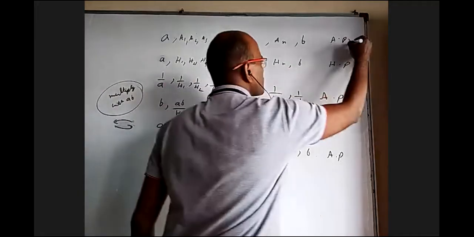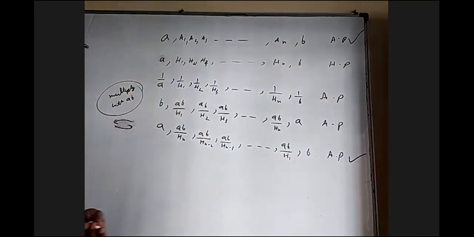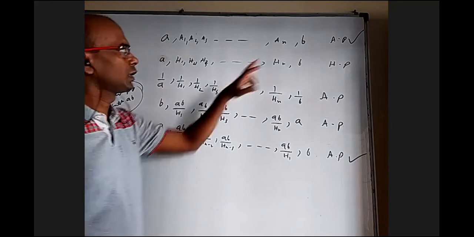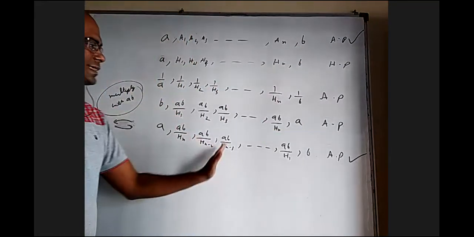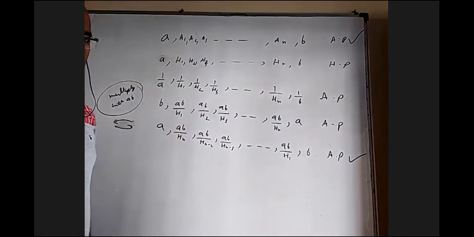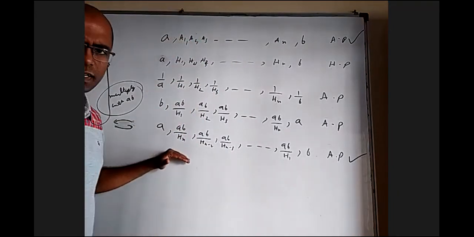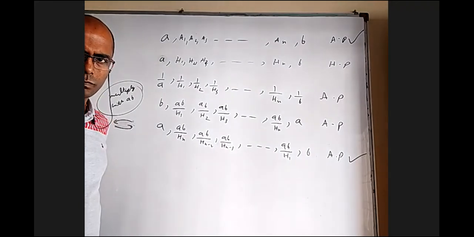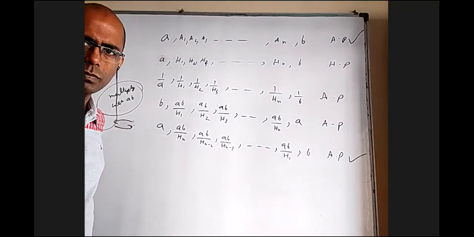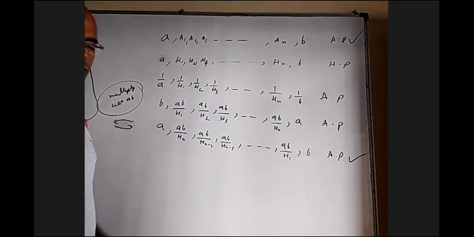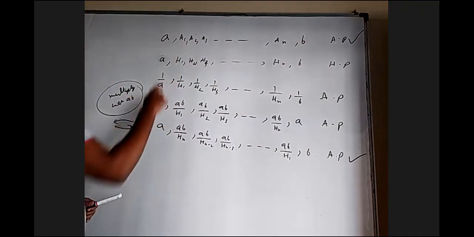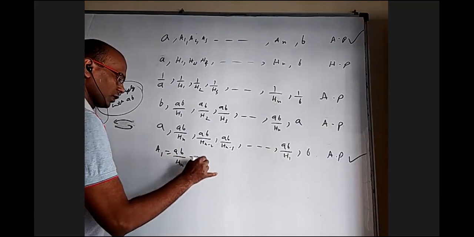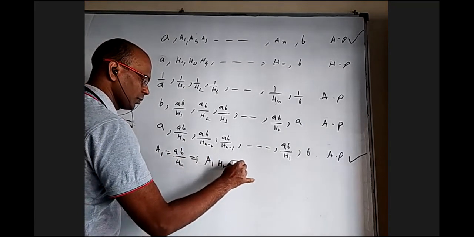Look at the first line and this line. The first term of the AP is the same. The last term of the AP is the same. In between, exactly n numbers are there; here also n numbers are there. Should this AP and this AP be exactly the same or different? They should be the same. So the first element here should be the same. So we get A1 equal to AB by Hn, which is A1 Hn equal to AB.